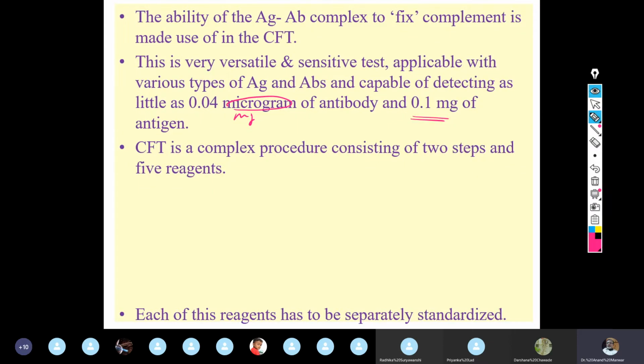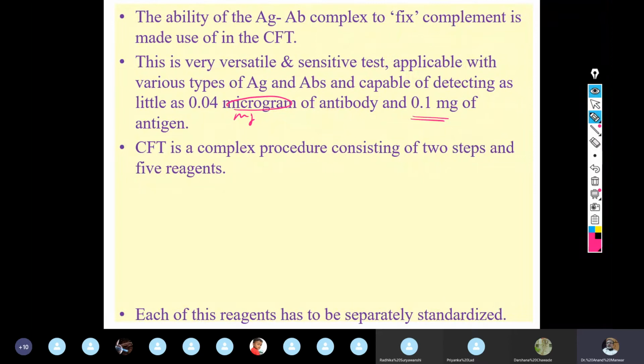Antigen antibody reactions में, whether it is agglutination, precipitation or whatever type it is, we require 2 reagents. One is antigen, another is antibody, right? In presence of electrolyte at ambient temperature and pH, you will get the observable reaction. Here, it is a 2-step process and there are 5 reagents involved.